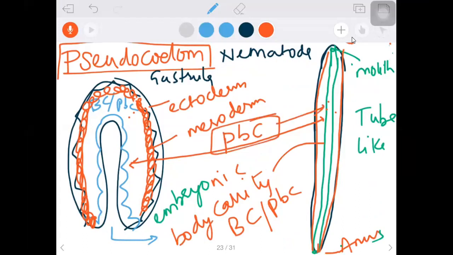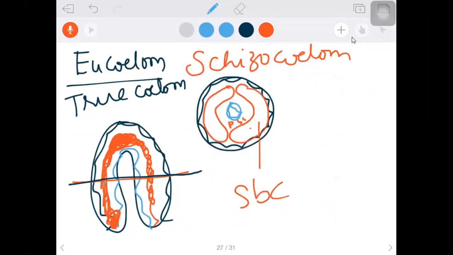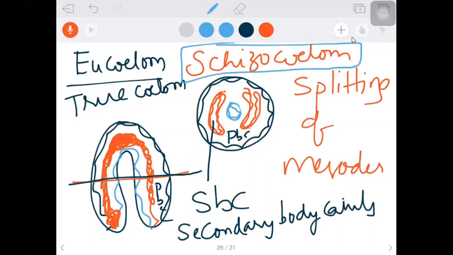That means the embryonic body cavity is present in the adult also. What do you call such a kind of cavity? Can you say true cavity? No, that is a false body cavity. So whom do we call true body cavity? Secondary body cavity. Those who have the secondary body cavity, we say they have a true body cavity.